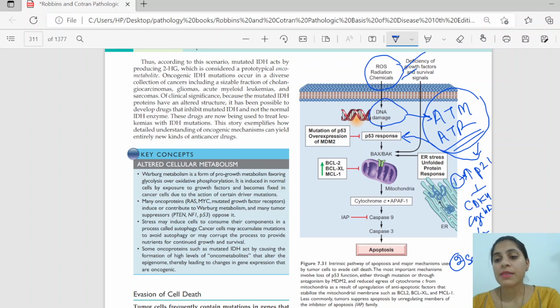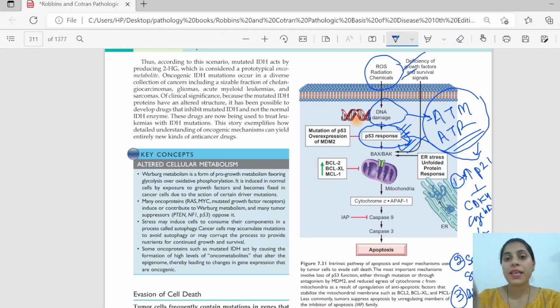The second mechanism, it will cause senescence. The third mechanism, it will cause apoptosis. So these are the three mechanisms that it will cause. So in the third mechanism, that is apoptosis, how is this P53 increased? We can recall.